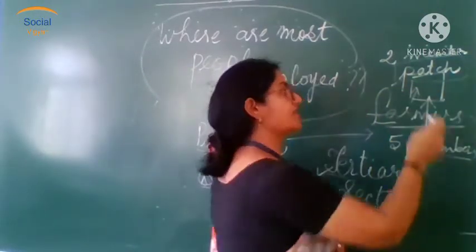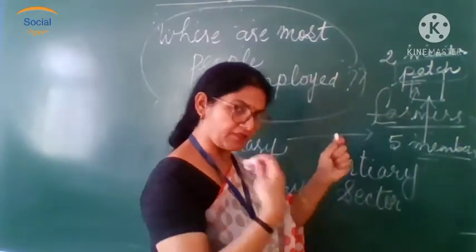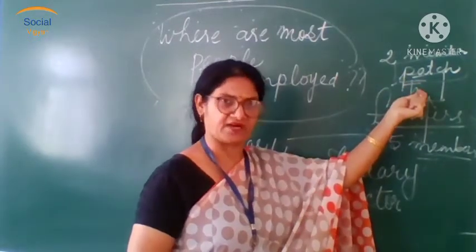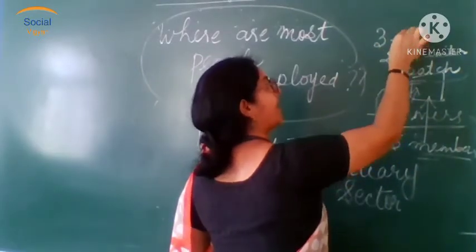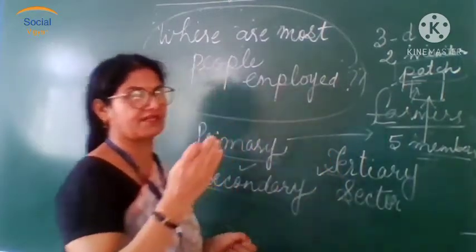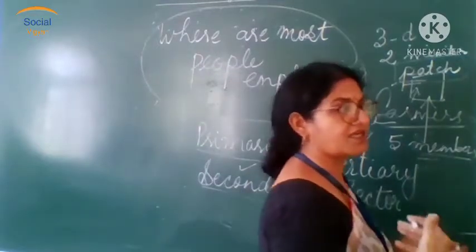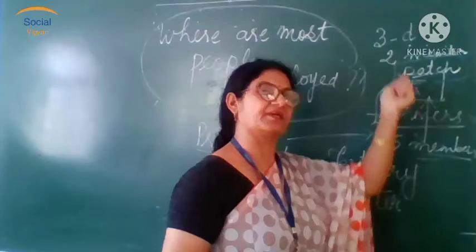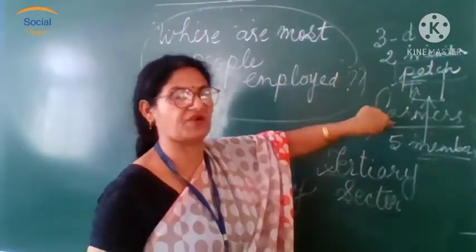Why? Because only 2 are sufficient, 2 are able to manage. Because they are unemployed, that is the reason all 5 are moving to their patch of land. So those 3 individuals are basically working, though they are not getting that income. In a family we cannot say what the income is, because they are working on their own land. If they were working on someone else's land, they would never have got employment where 2 are required and 5 are put to work.